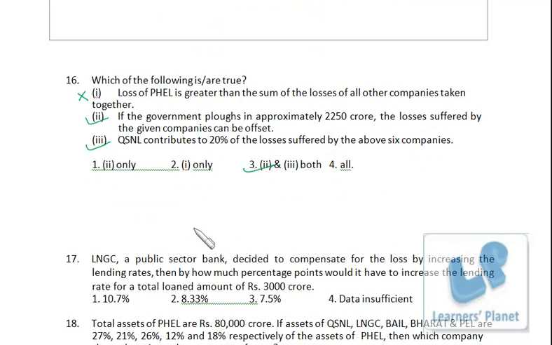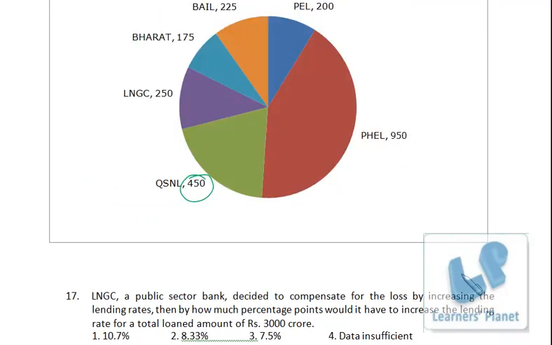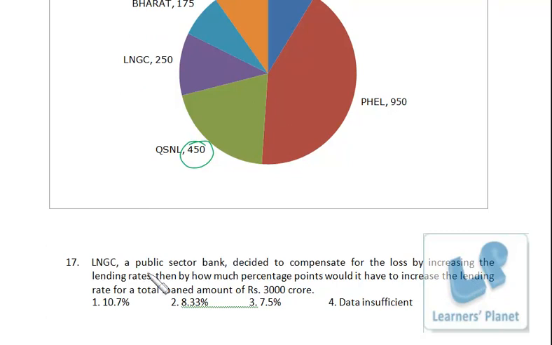Next is LNGC, a public sector bank, decided to compensate for the loss by increasing the lending rates. Then by how many percentage points would it have to increase the lending rate for a total loaned amount of rupees 3000 crore?